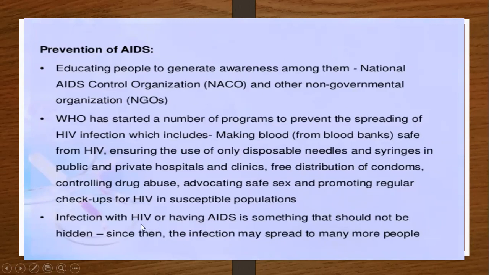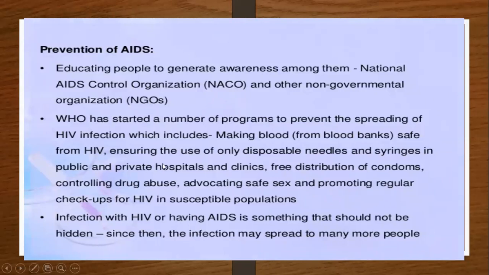That person must go to the laboratory and check the blood regularly to know about the HIV infection or AIDS, and take antiretroviral treatment. If the infected person hides the disease from society, there are many chances of spreading this disease. So the person should not hide the infection.